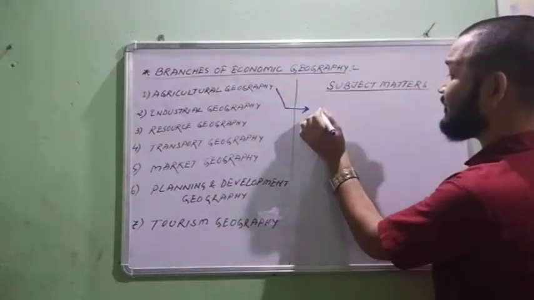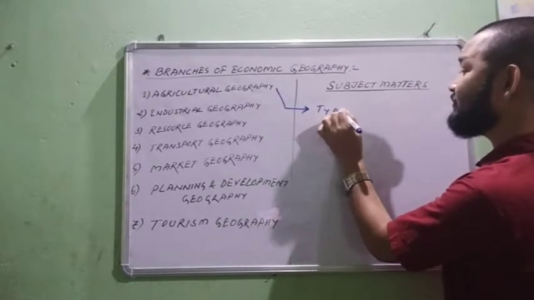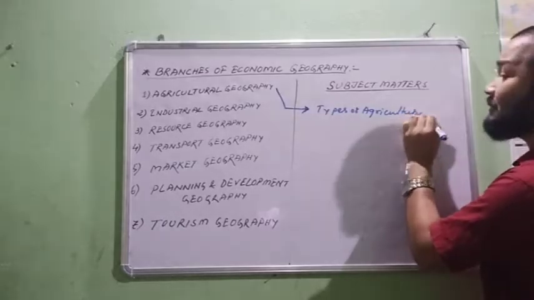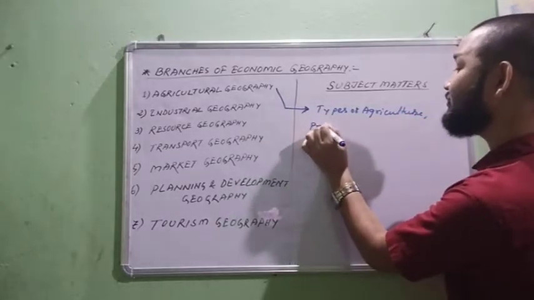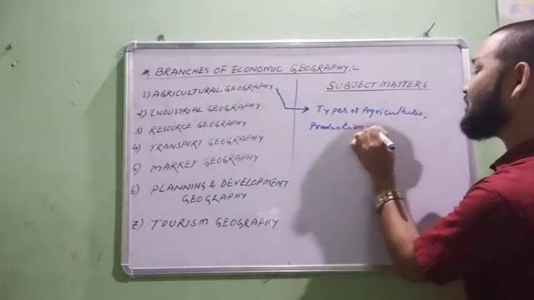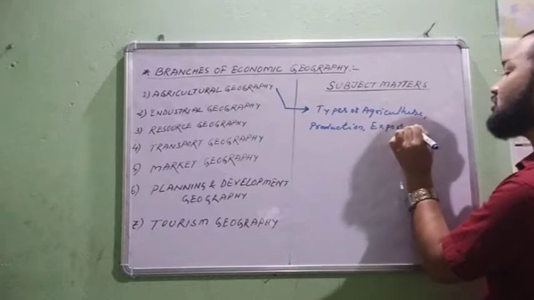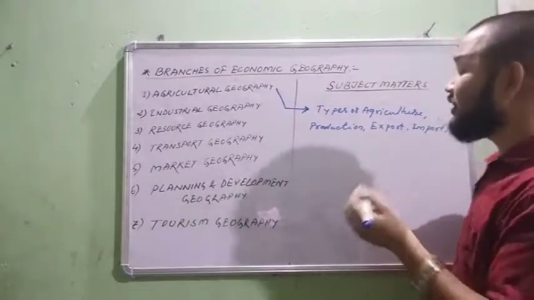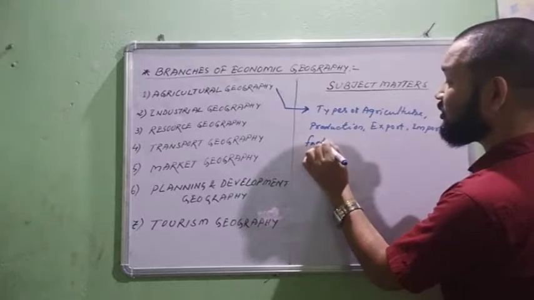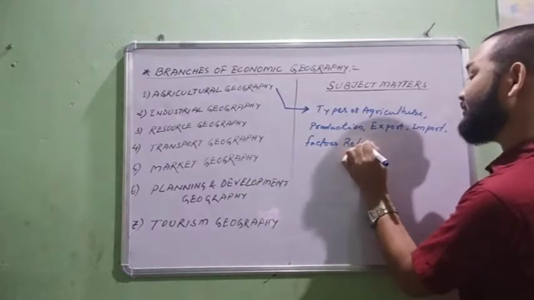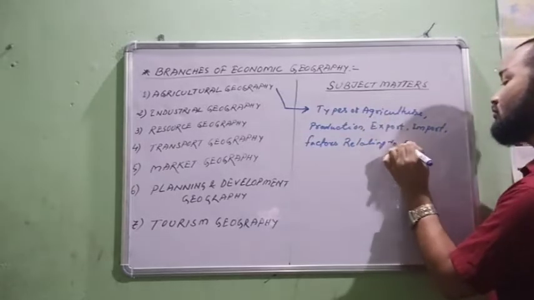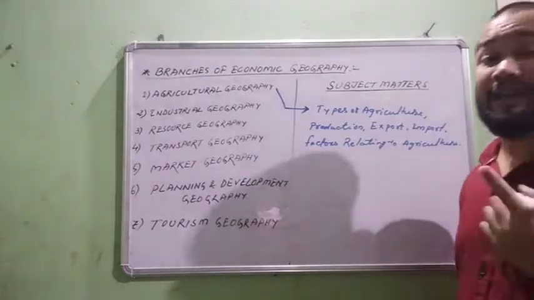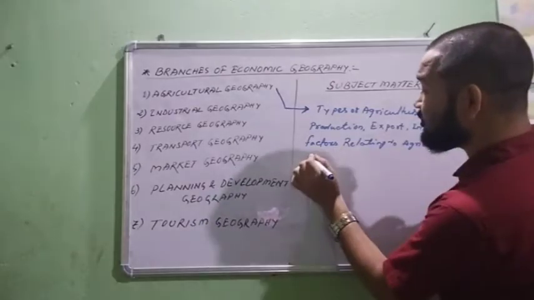It basically includes the study of types of agriculture, production, export and import of agriculture, as well as the different factors relating to the agricultural process, as well as the distribution of agriculture.